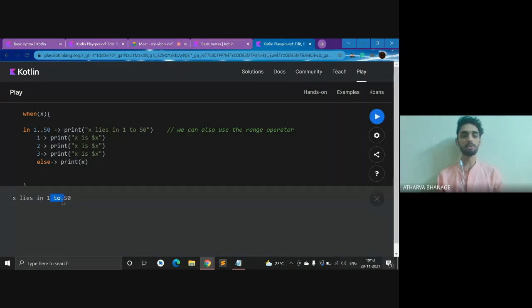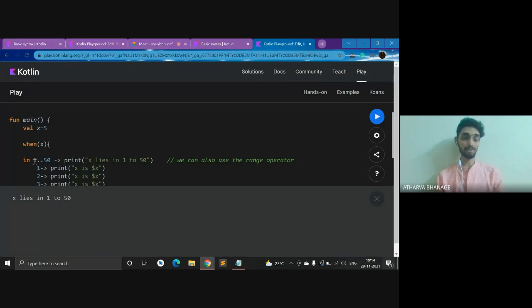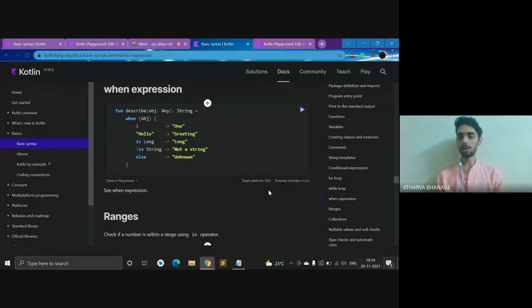x lies in 1 to 50. Now you have seen that I haven't got the else output for 5. I've got x lies in 1 to 50. So as 5 is in the range of 1 to 50, you have got this condition as true. So that is about the when statement.